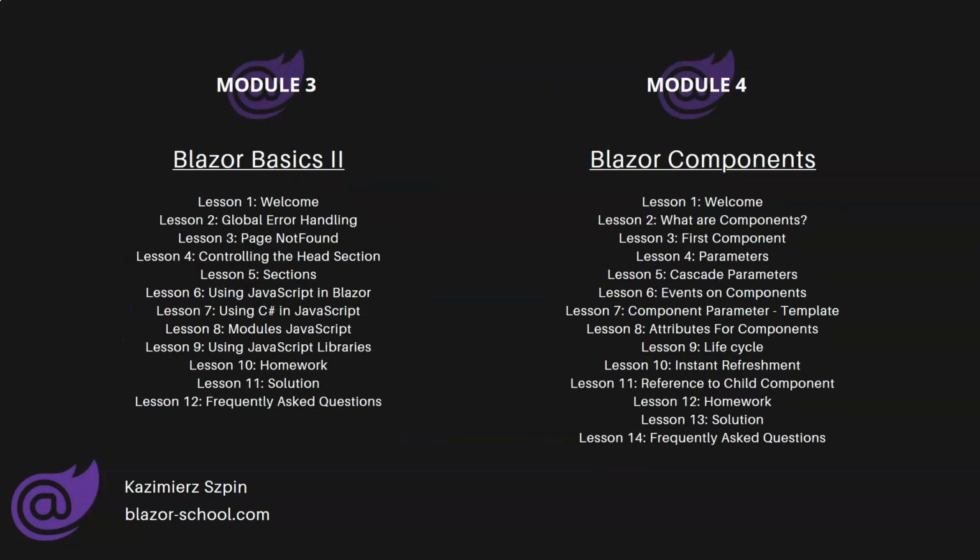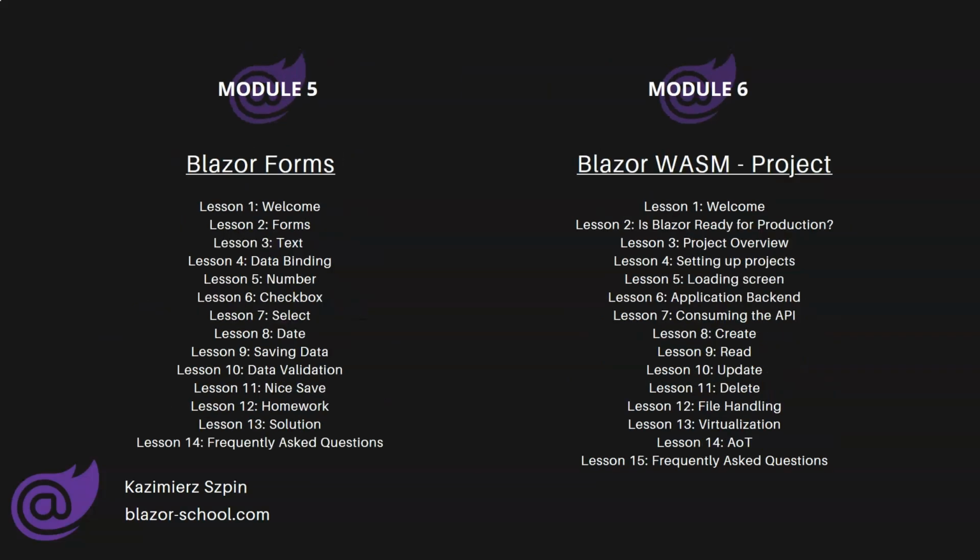The fourth module is about components, which is a very important topic for developers creating applications in Blazor. In Blazor, practically everything is a component, like building blocks, and we will use these blocks to build our applications. Components are a major strength of Blazor. Mastering the topics in this module will be very important, because we will build all our applications on this knowledge later. The fifth module covers forms, something we will open in every application.